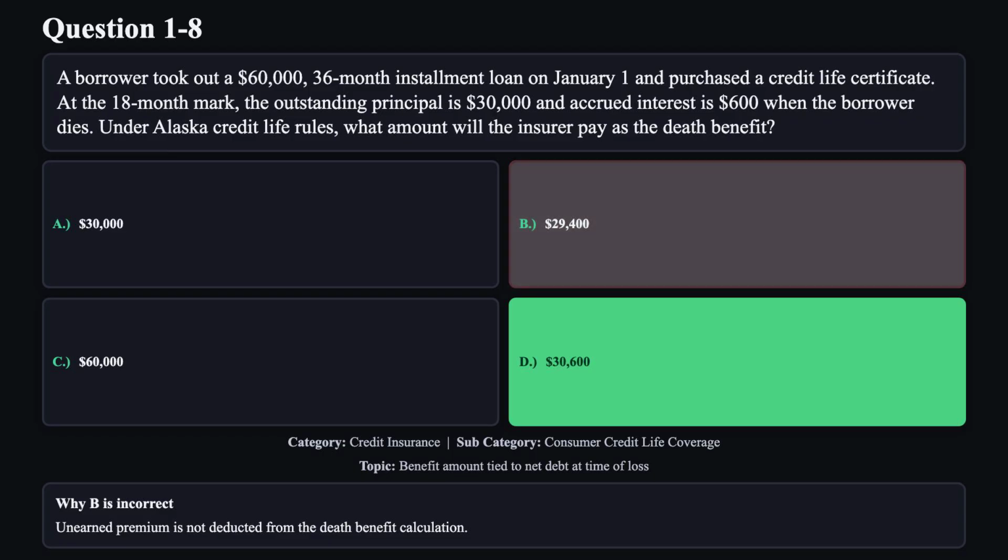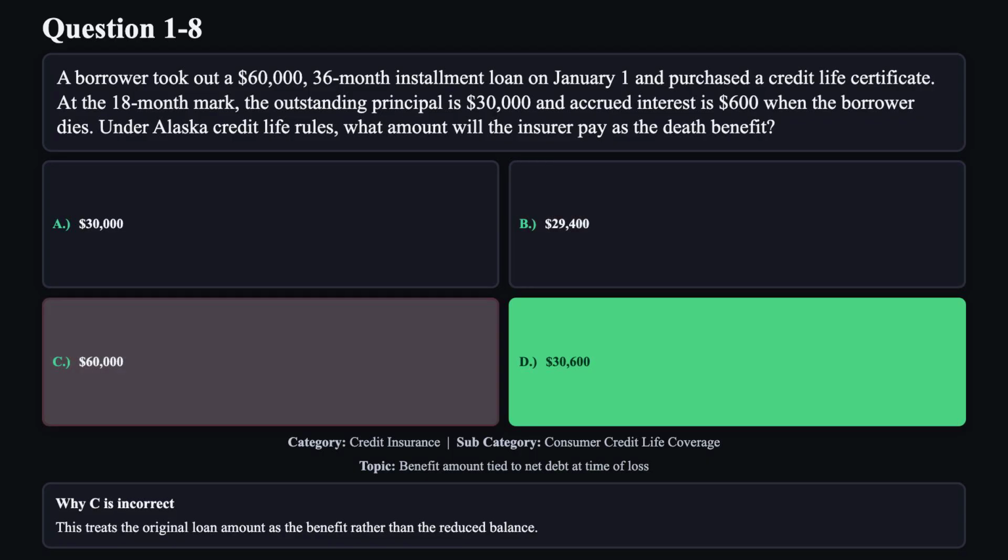Reason B is not correct. Unearned premium is not deducted from the death benefit calculation. Reason C is not correct. This treats the original loan amount as the benefit rather than the reduced balance.